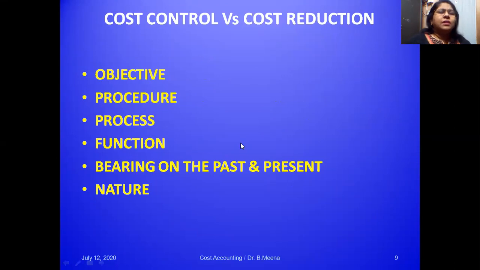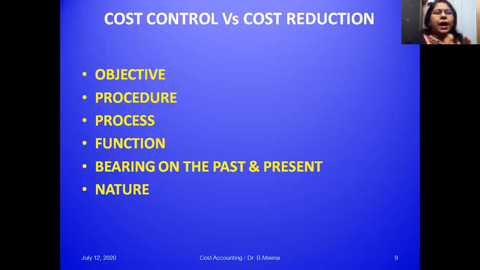And what are the differences between cost control and cost reduction? Is it the same? It is not at all the same. Cost control is different from cost reduction. The very first difference is based on objective. What is the objective of cost control?